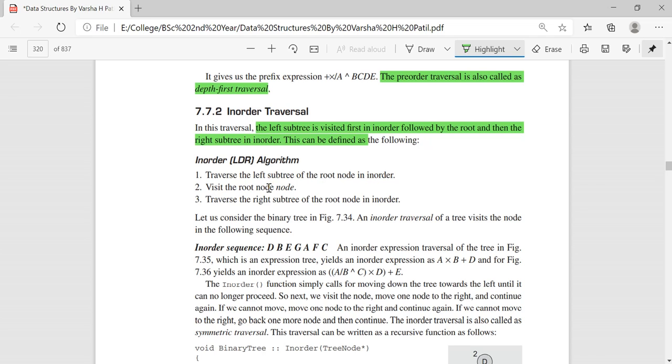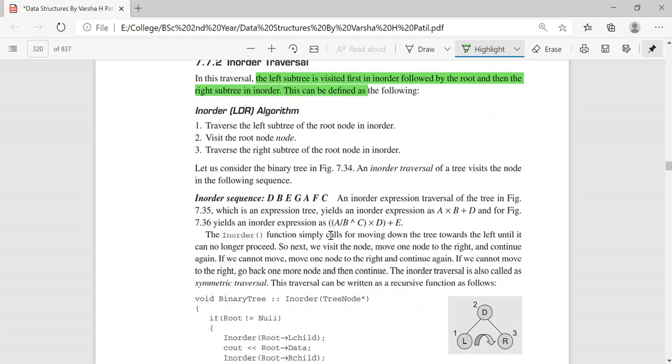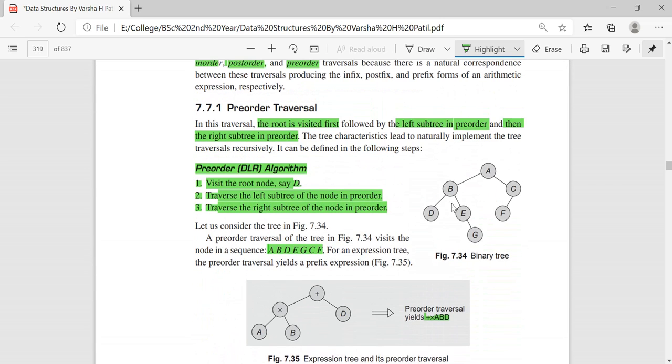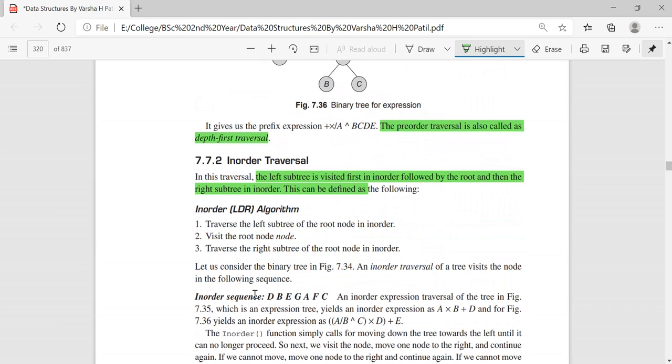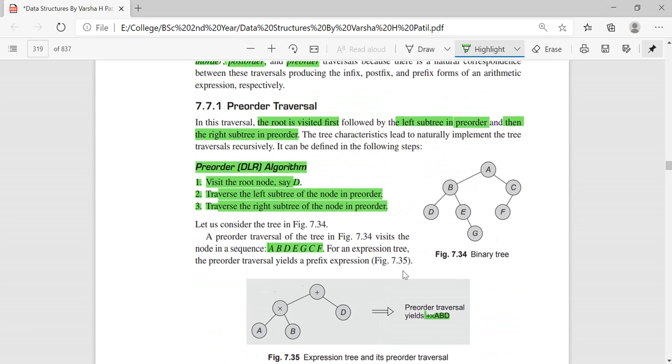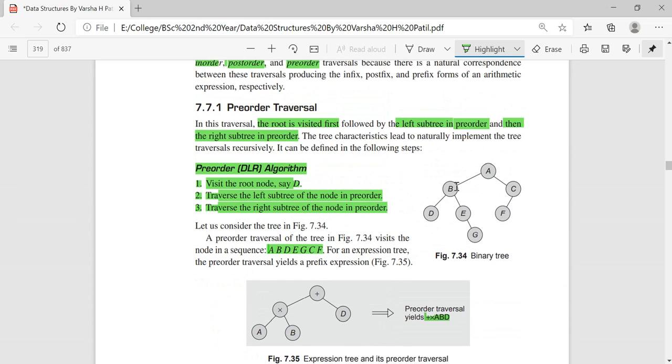Okay, so traverse the left subtree of the root node in order. Next, visit the root node. Next, traverse the right subtree of the root node in order. See, if you go through this same tree in order, what will be the expression? This one will be the expression D, B, E, G, A, F, C. So see here, D, B, E, G.